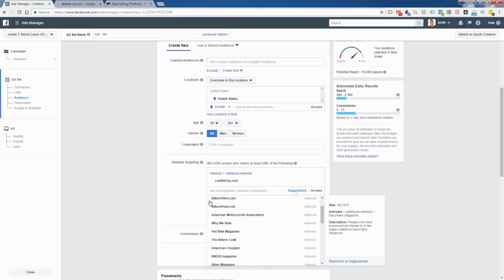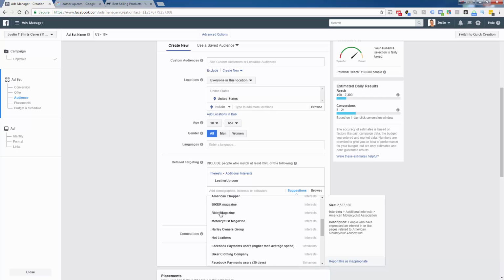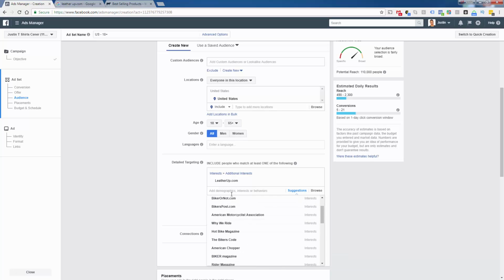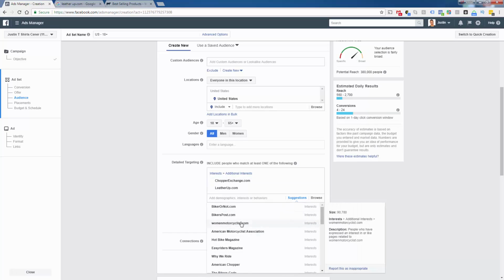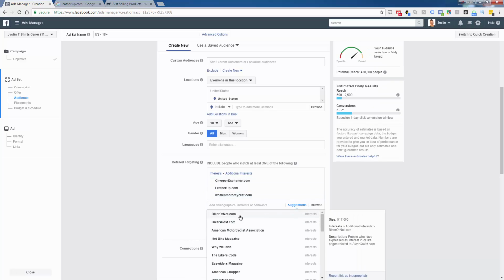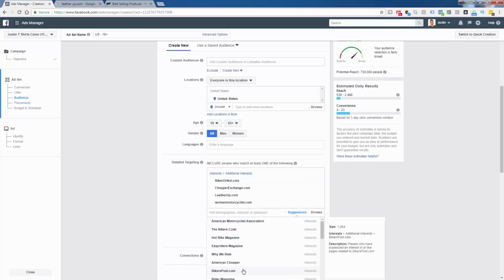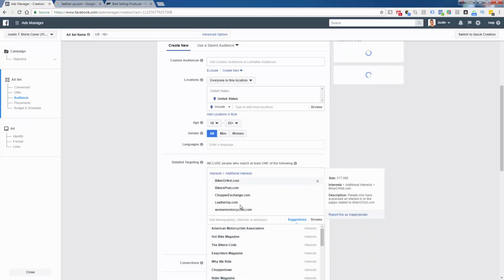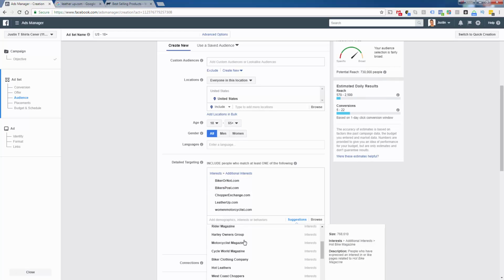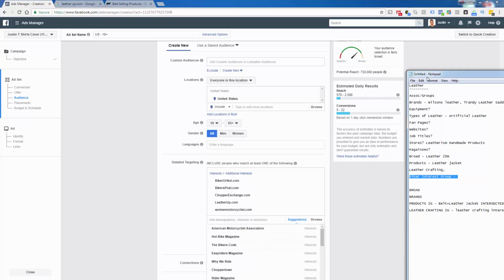So what we could do here is we don't need to add all of these, but we want to basically add things that are going to be similar to leatherup.com. So we could try Chopper Exchange, Women Motorcycles, basically other websites. Okay, so we'll call this the website interest group, let's see if we have any other .coms. Let's call this the .com interest group for bikers.